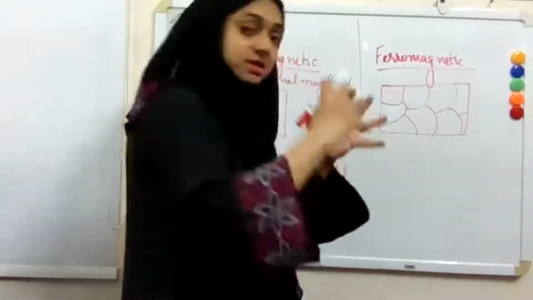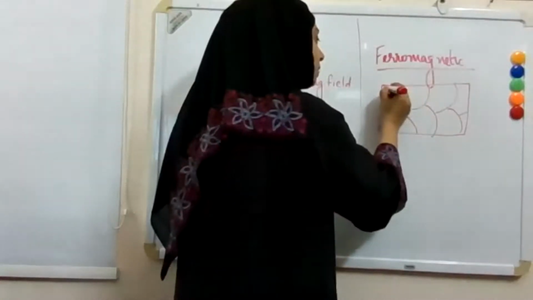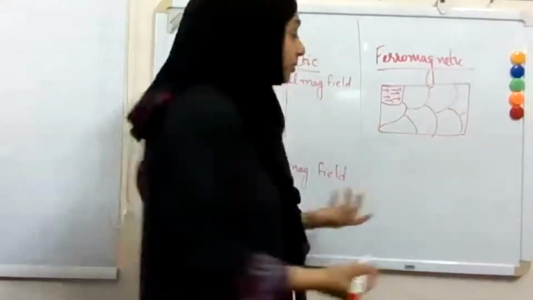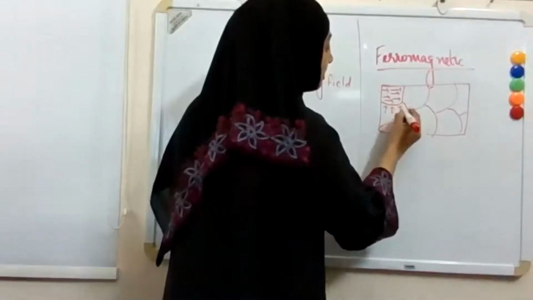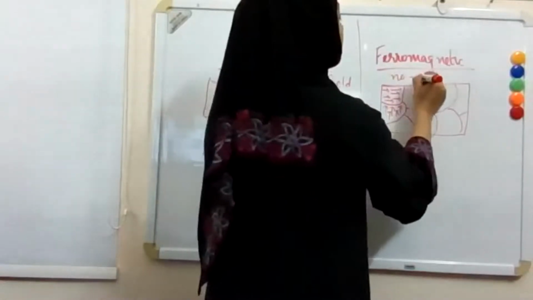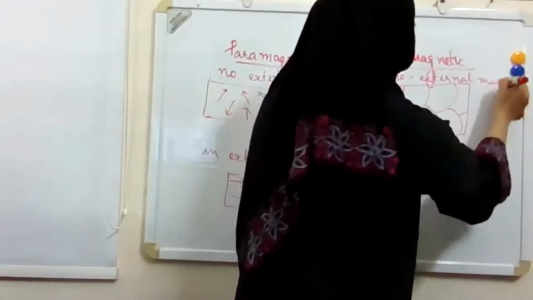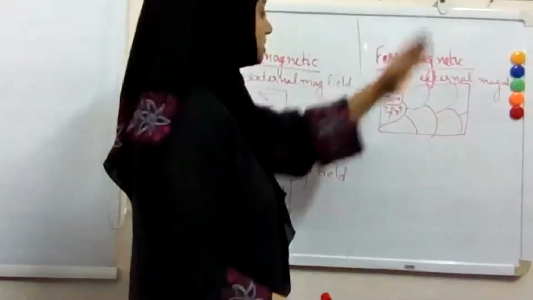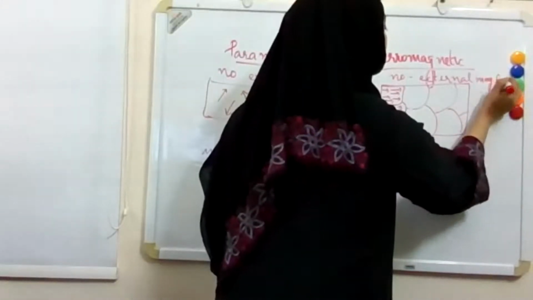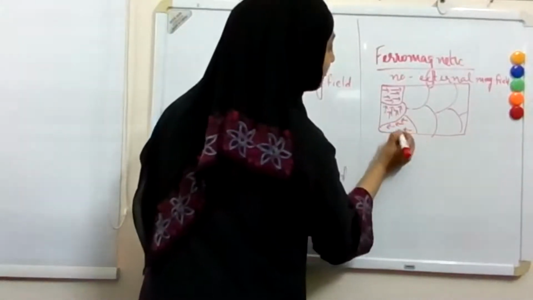In a domain, in a small region, all of them will be oriented in one particular direction. And if I take a neighboring domain, maybe it is oriented in a different direction in the absence of an external magnetic field. Each of these domains may be oriented in a different direction.